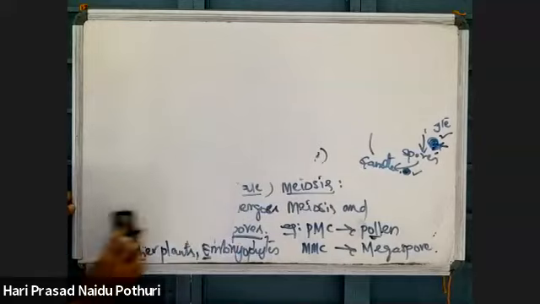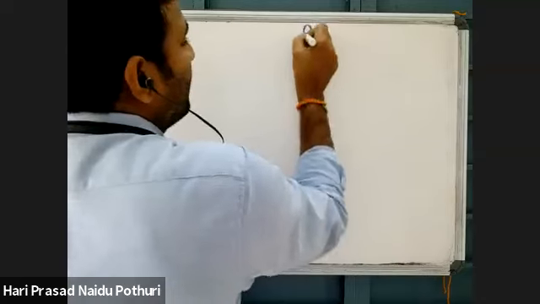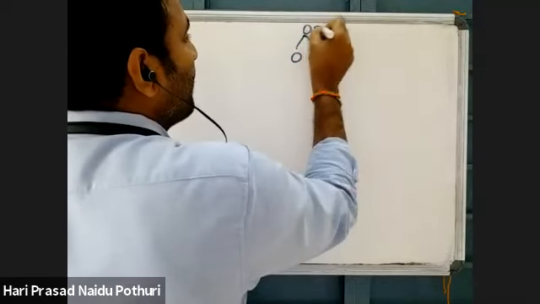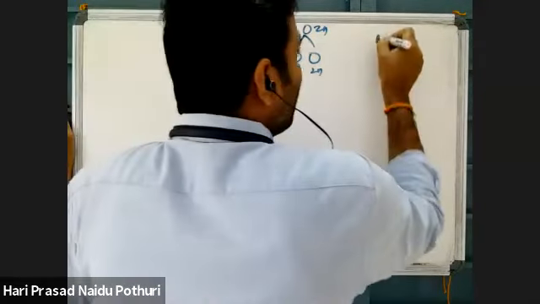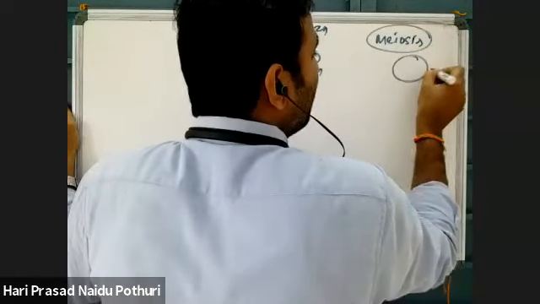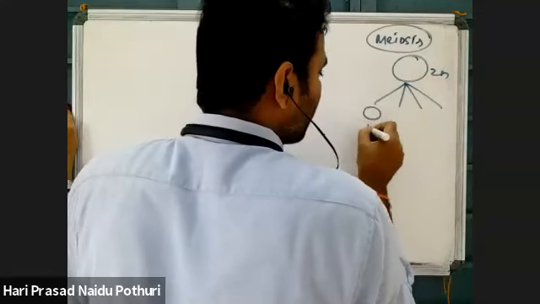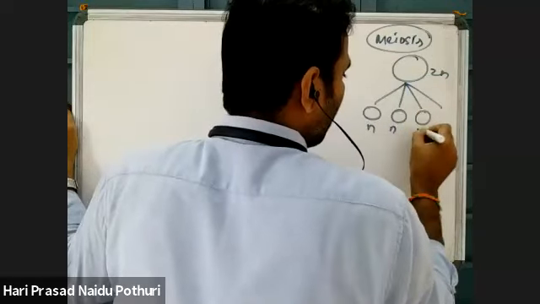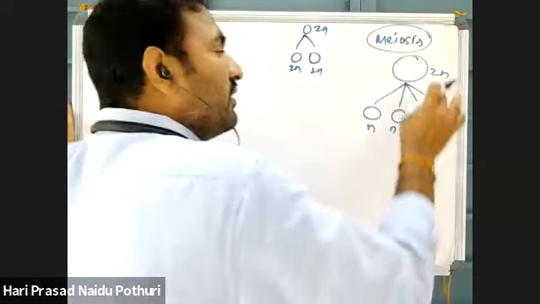Before going to meiosis in detail, let's see some important features of meiosis for better understanding. In mitosis, one parental cell divides into daughter cells, 2n to 2n. But in meiosis, one parental cell with 2n condition divides into 4 haploid cells. We told you already what happens.